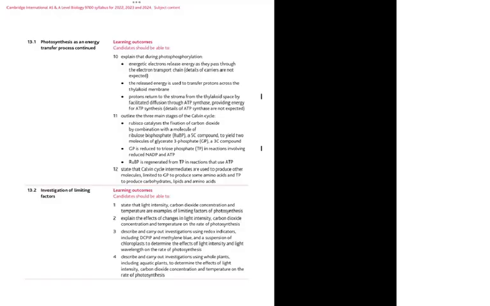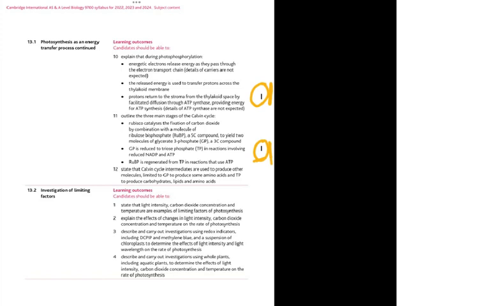Now, the next thing new in the syllabus is this part which is marked with a line, and this part with a line. It is the protons returned to the stroma from the thylakoid space by facilitated diffusion through ATP synthase, providing energy for ATP synthesis, and details of ATP synthase are not expected. And here it is GP to TP in reactions involving reduced NADP. Wherever there is a bar line here, that indicates that these things are new in the syllabus.